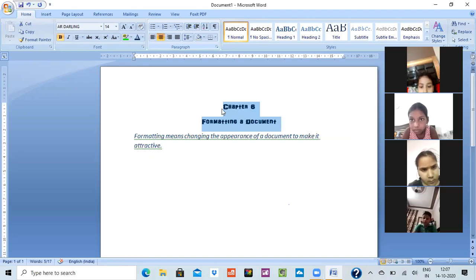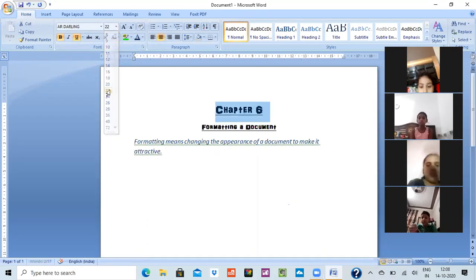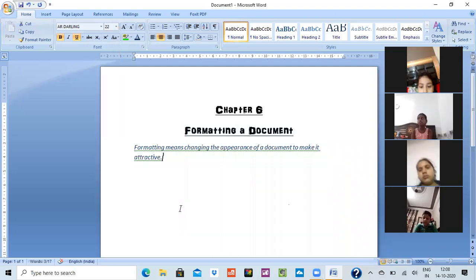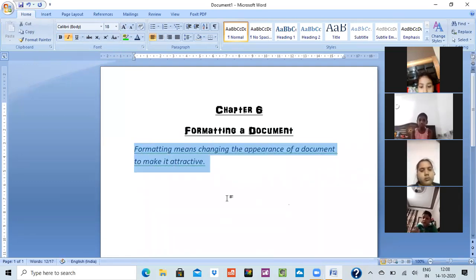You have made it in center, you want to get it underlined. See, I have underlined it. Now increasing the size, I want to increase the size. Again select it, go on the size tab, select the size. See, I have increased the size. This is the size, and see, this has been highlighted. All the things are clear, underlined, italics, and they are being differentiated. Now everything is looking good in it.